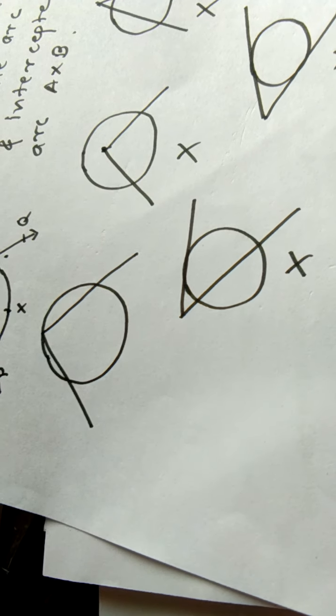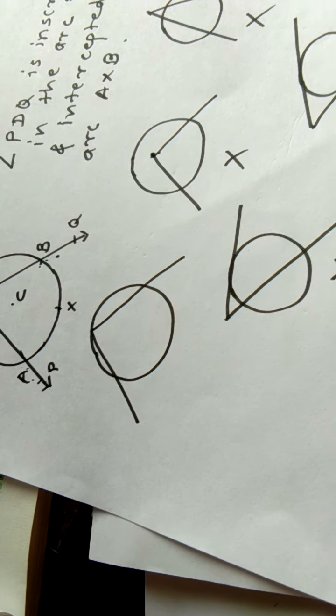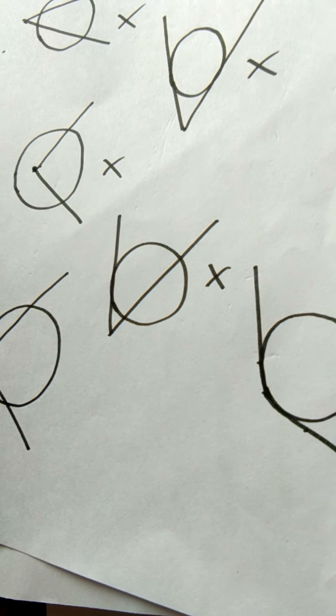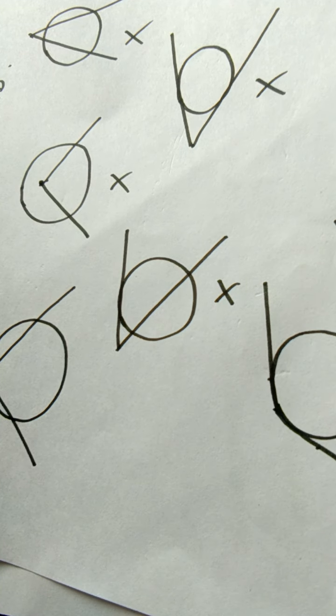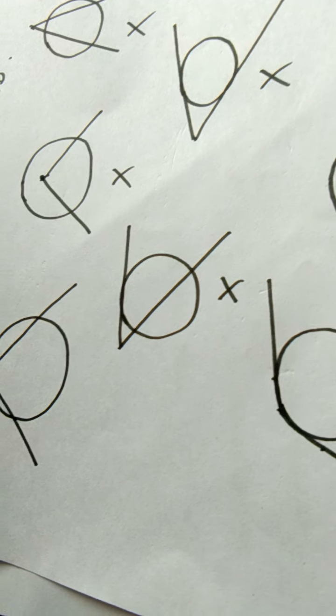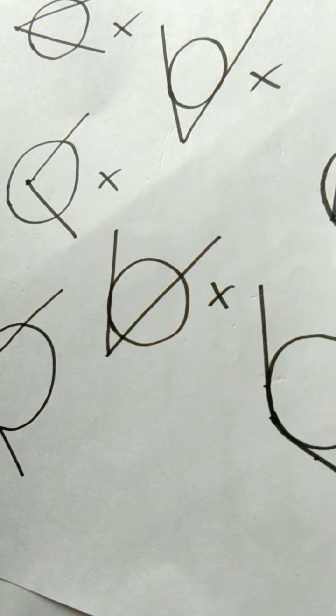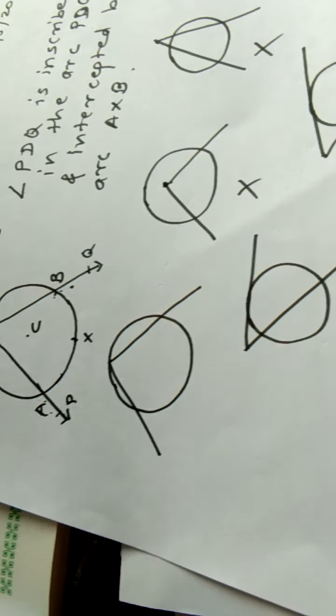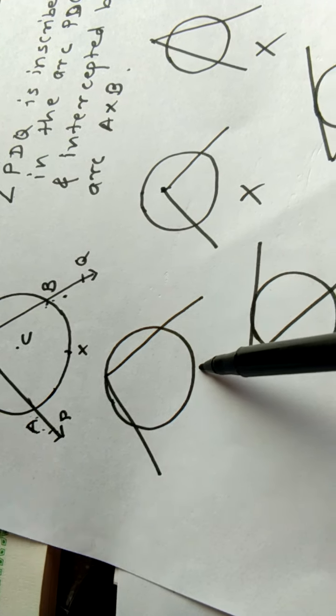This may happen, but these both are tangents, so it is not an inscribed angle. But if this happens, then it is an inscribed angle. Okay, this is the condition of an inscribed angle.